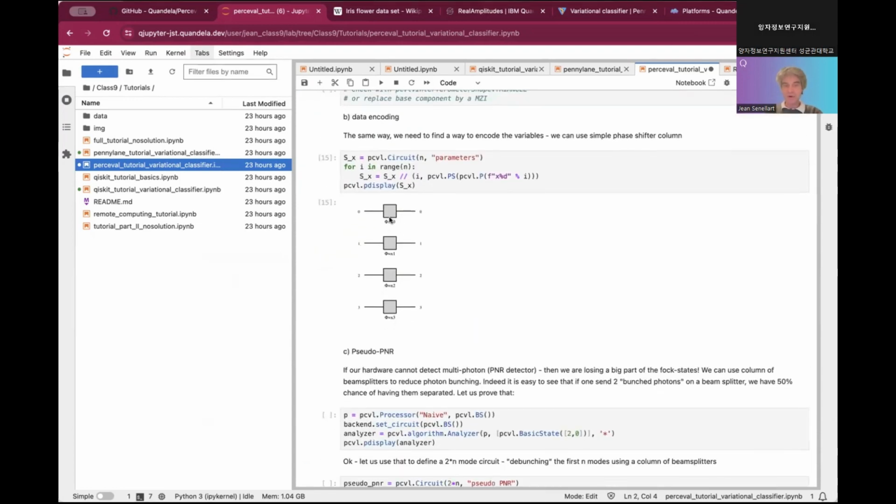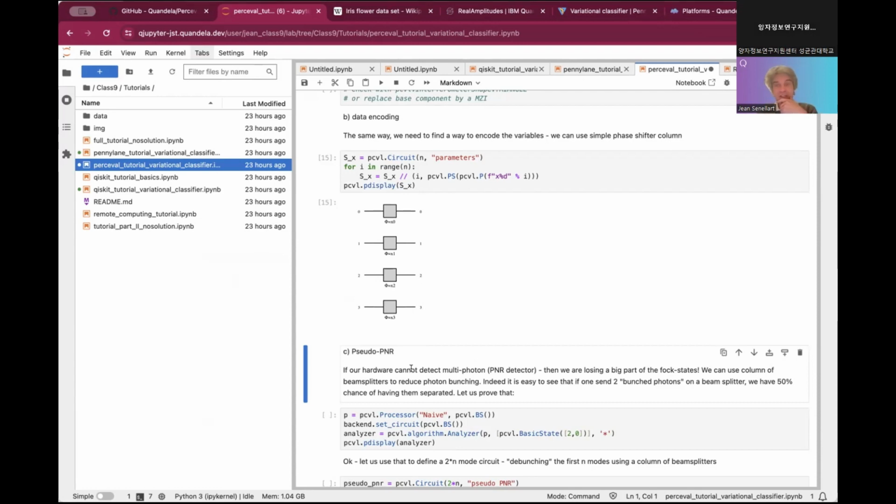And I'm able to store here 4 parameters. It will be the parameters of my SX. You remember in the slide, there was the W1, W2, SX block. And then I want to make a block where I will be able to detect photons. So again, why and what is pseudo PNR? PNR detectors are detectors that allow us to know exactly the number of photons we get in each output mode.